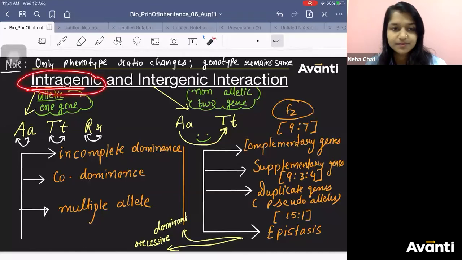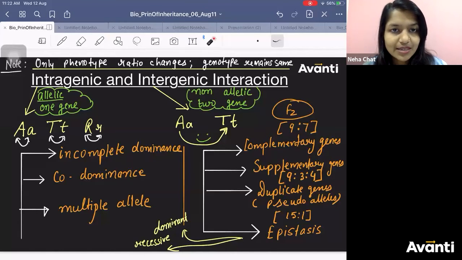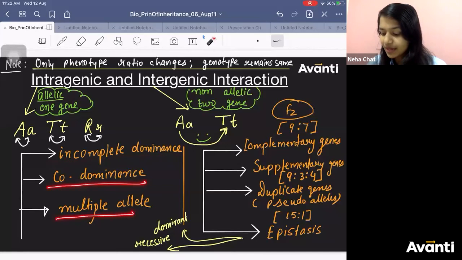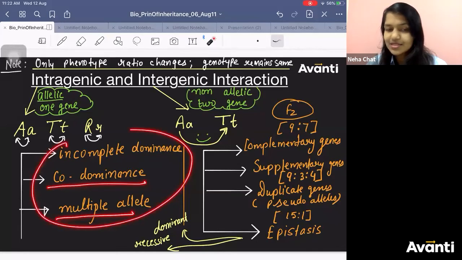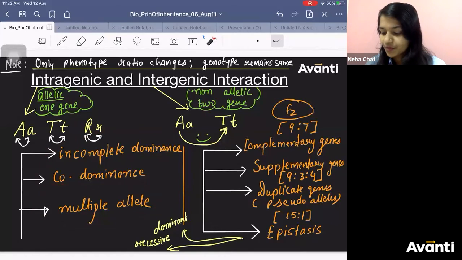Intragenic interaction. So what are the examples of intragenic interaction? Incomplete dominance, codominance, multiple allele. These are the three cases for intragenic interaction.